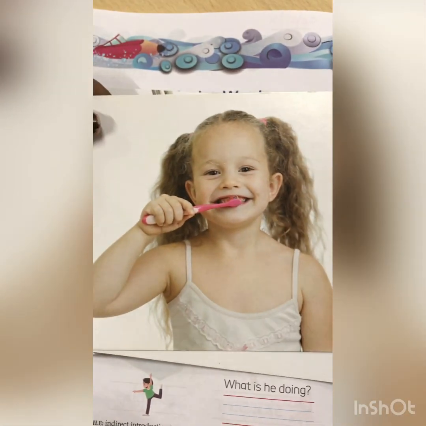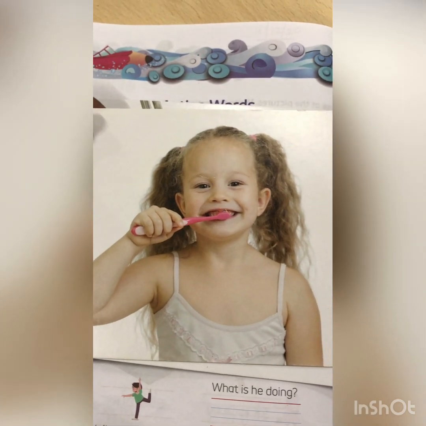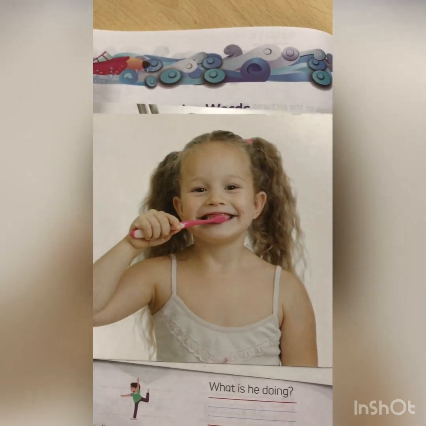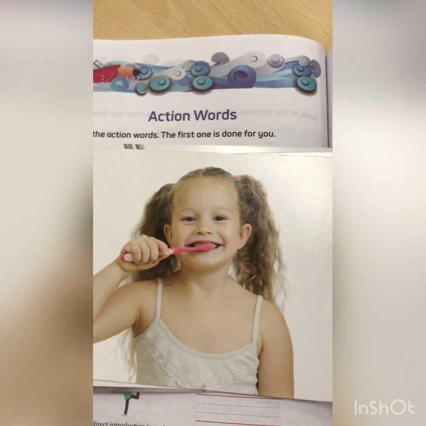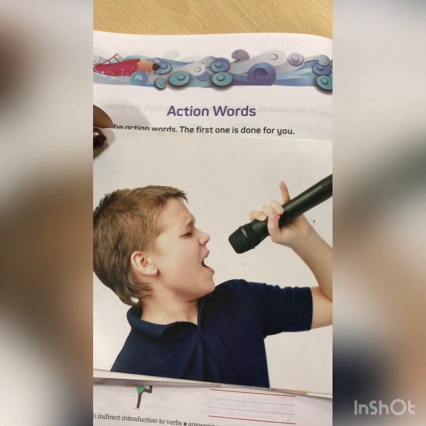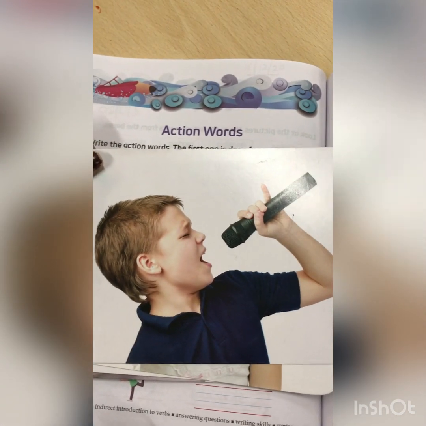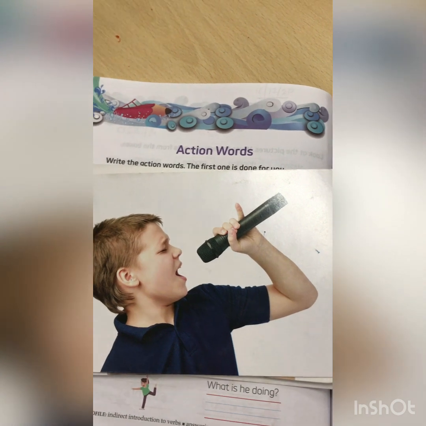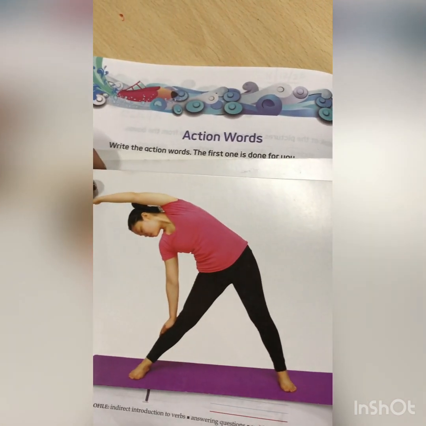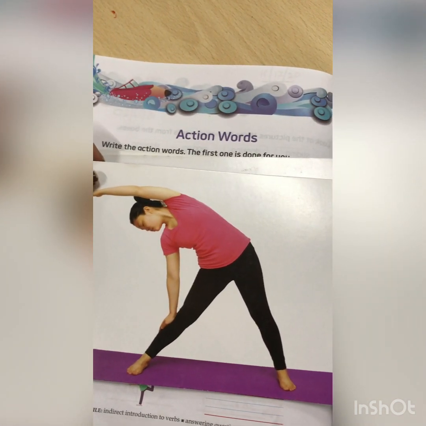Now what is this girl doing? The girl is brushing. So here the action word is brushing. What is the boy doing? The boy is singing. Action word is singing. What is this lady doing? The lady is exercising.